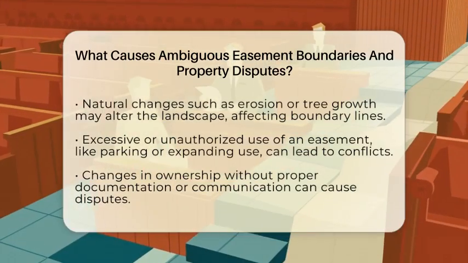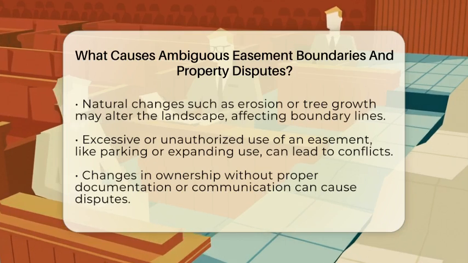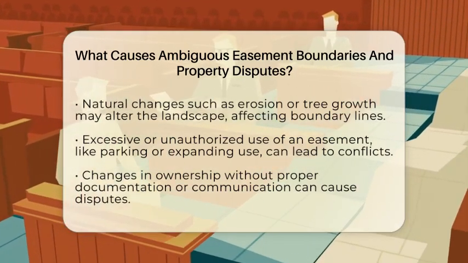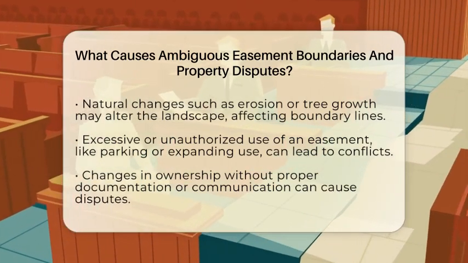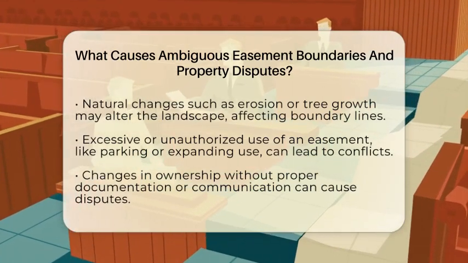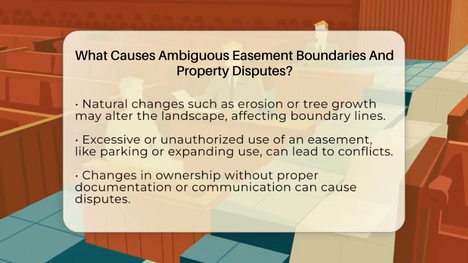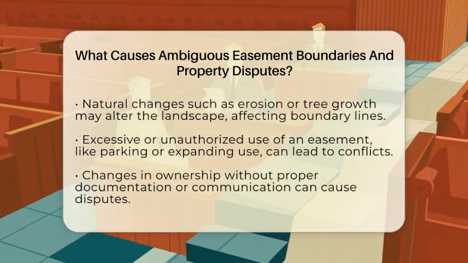Another issue is inaccurate or outdated property surveys. When property lines are mapped out, errors can happen. Sometimes natural changes like erosion or tree growth alter the landscape, but the survey does not reflect these changes. Over time, this mismatch causes owners to believe their property extends further or less than it actually does. These inaccuracies often lead to boundary disputes.